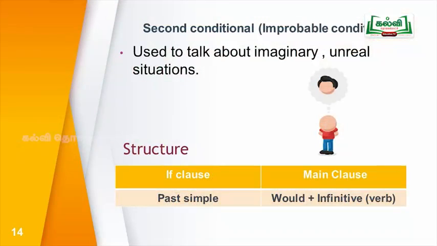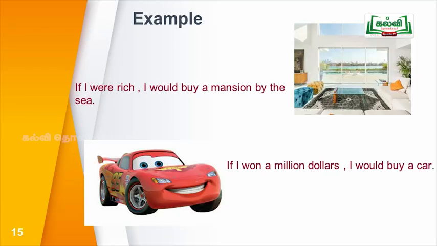Things they wish would happen. So they are imaginary or unreal situations. See the structure. In the if clause, simple past tense is used. In the main clause, would plus verb infinitive. Example: if I won $1 million, I would buy a car.